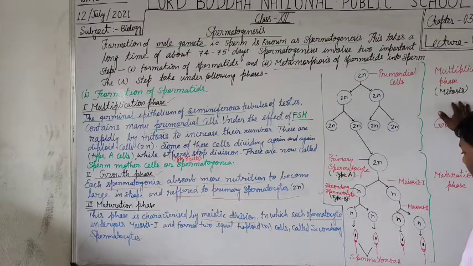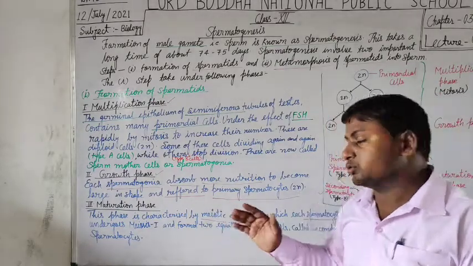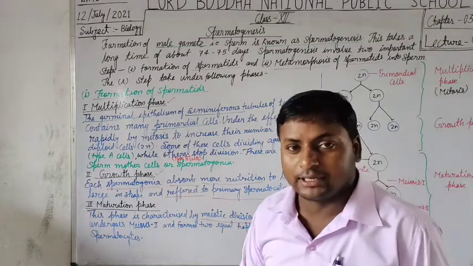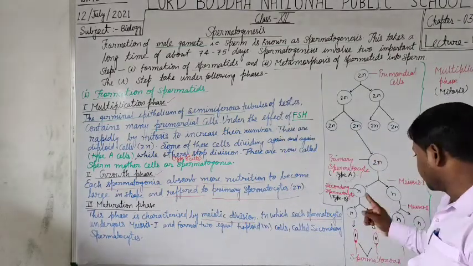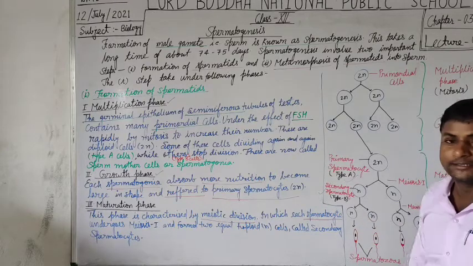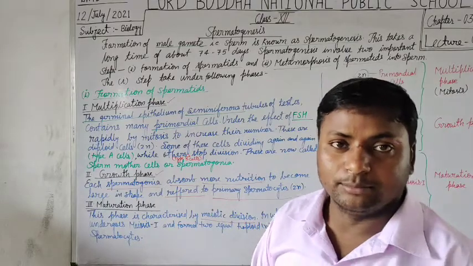Yes students, meiosis second is just similar to mitosis division, because no further reduction of chromosomes takes place. Thus, each and every daughter cell formed here contains a haploid set of chromosomes.